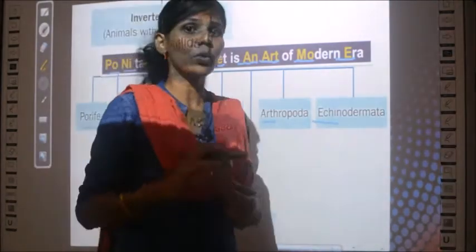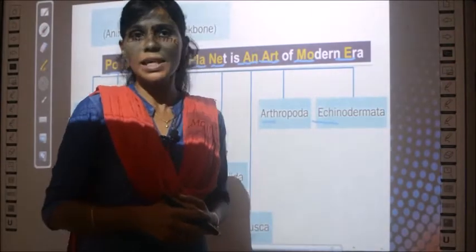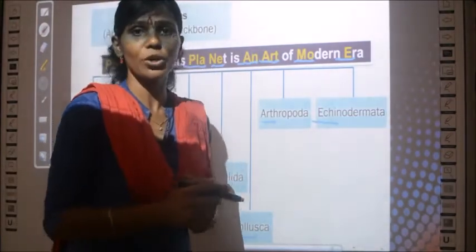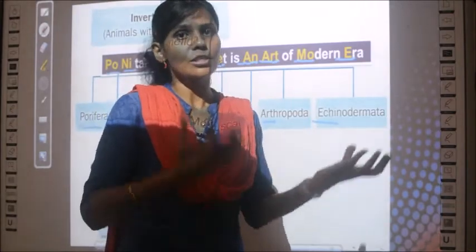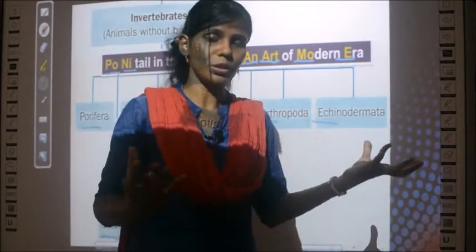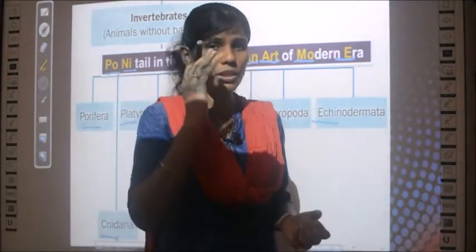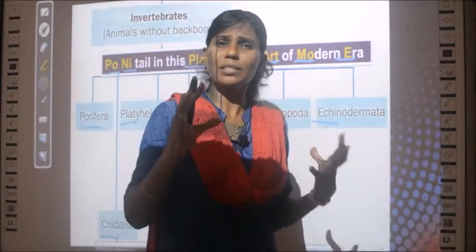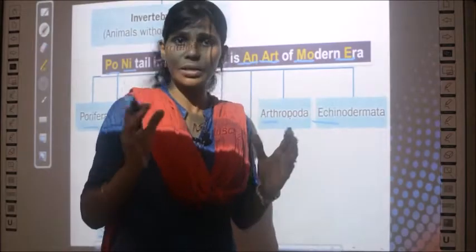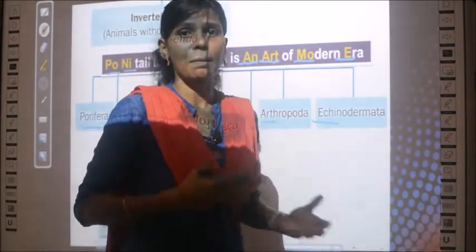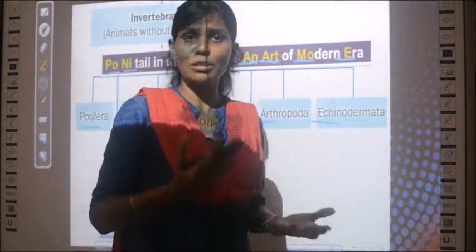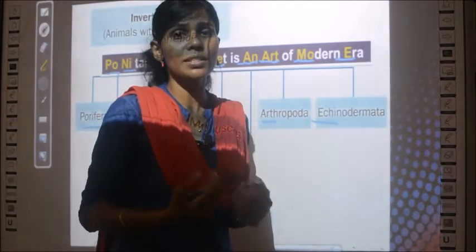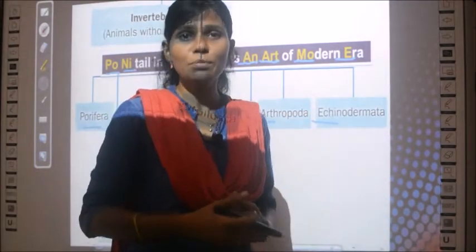If they have a backbone they are called vertebrates, and if they do not have a backbone they are called invertebrates. Vertebrates have a backbone and you can see large animals in the group of vertebrates only. For example cat, dog, monkey and human beings, everything comes under vertebrates.